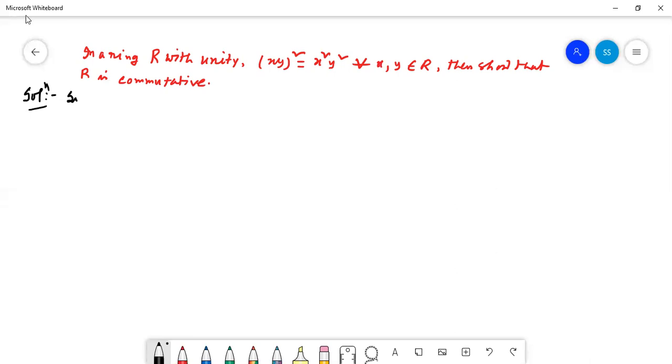Here we can write that since the unity of the ring, what is the unity of the ring?